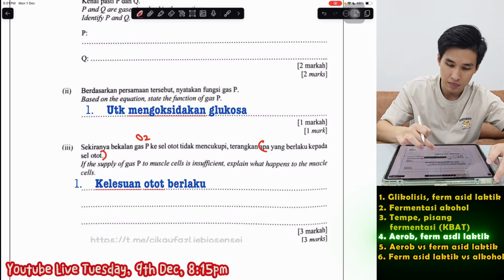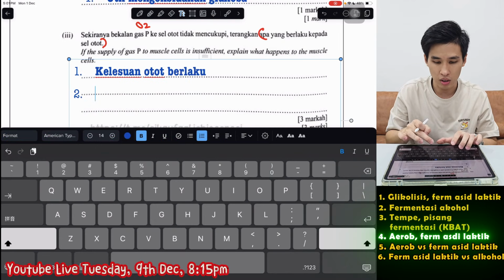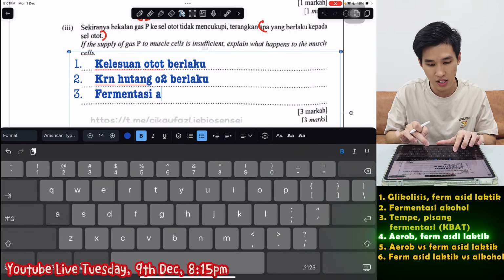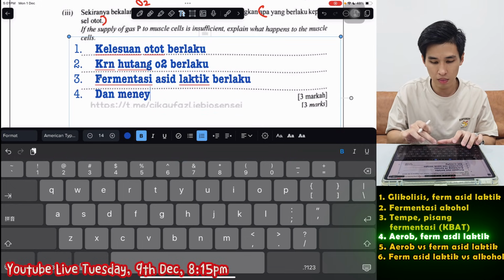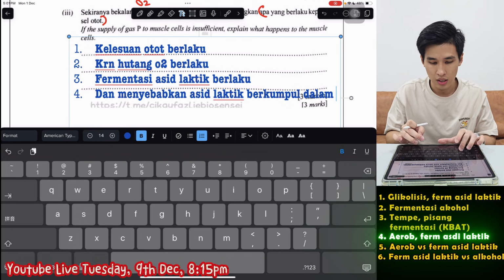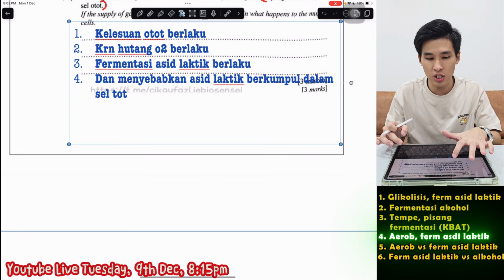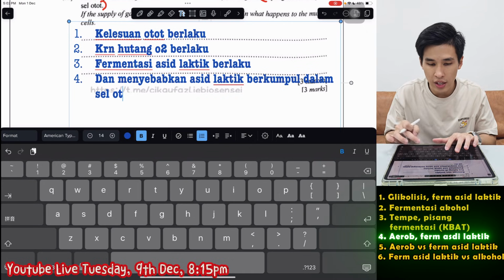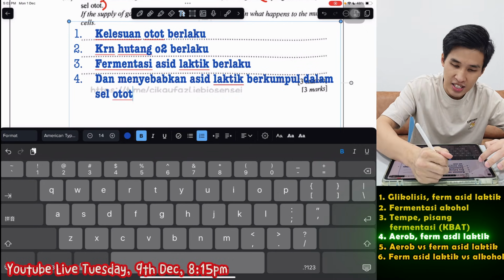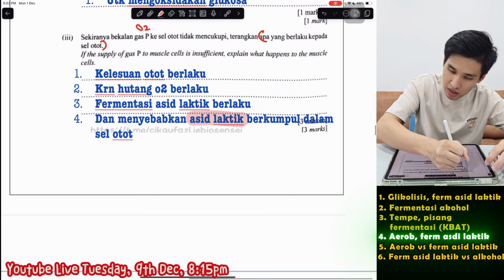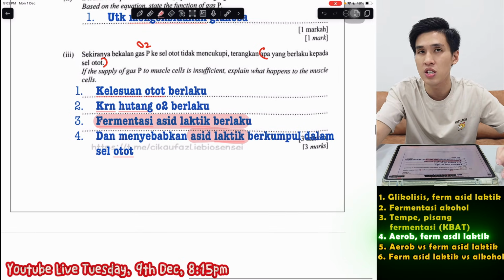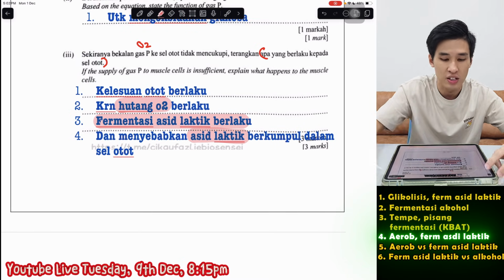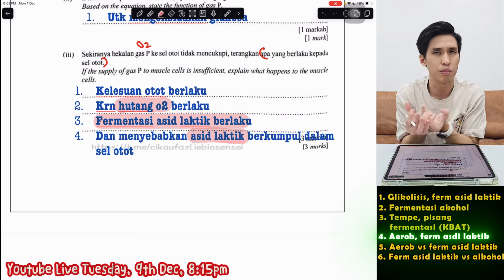So we can explain that. So similar just now, kerana fermentasi asid laktik berlaku dan menyebabkan asid laktik berkumpul dalam sel otot. So my explanation here, I just mainly mention why got kelesuan, because got asid laktik. Mengapa ada asid laktik? Sebab fermentasi asid laktik berlaku. Why got fermentasi asid laktik berlaku? Sebab kekurangan oksigen semasa senaman menyebabkan hutang oksigen. That's why fermentasi akan berlaku. So this one always happen together one.